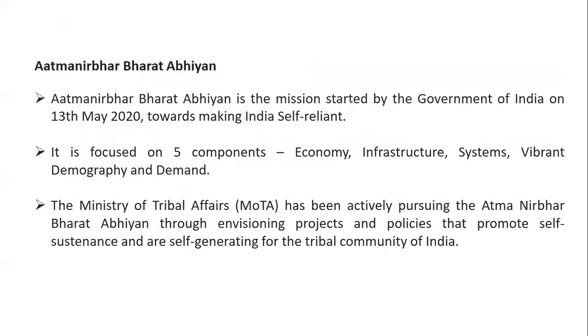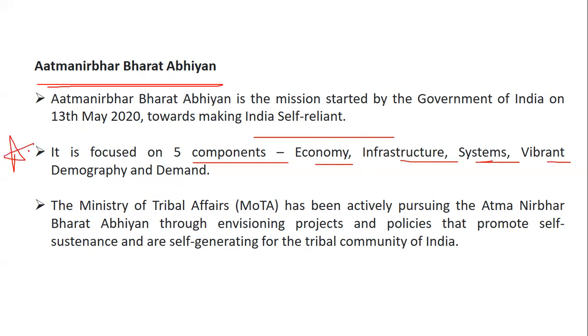Then next one we have is Atmanirbhar Bharat Abhiyan. That is self-reliant, not self-dependent, you can say self-reliant. Atmanirbhar Bharat Abhiyan is a mission which was started by the Government of India on 13th of May 2020 towards making India self-reliant. It has five components which you should be well aware of: economy, infrastructure, system, vibrant demography, and demand. So these are the five components found in Atmanirbhar Bharat Abhiyan.